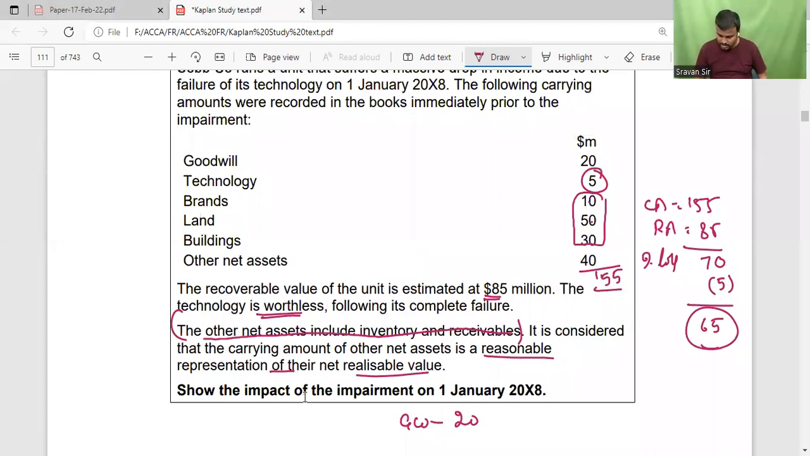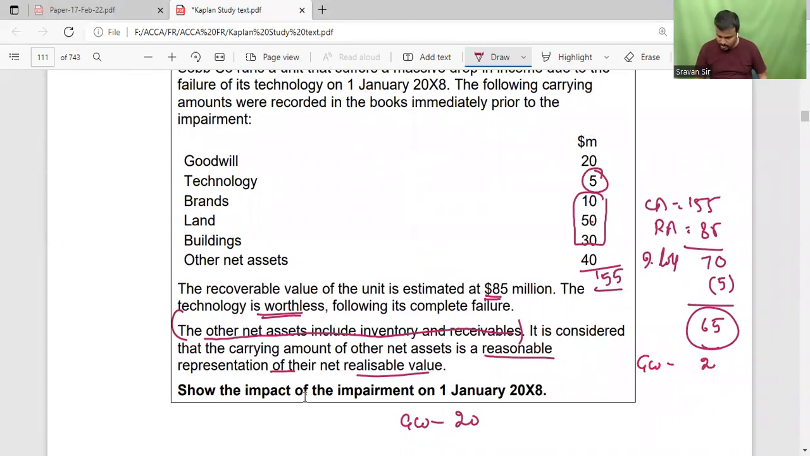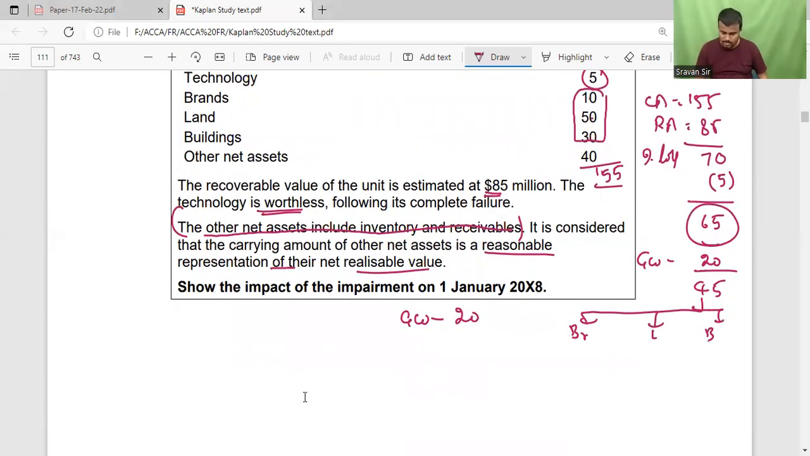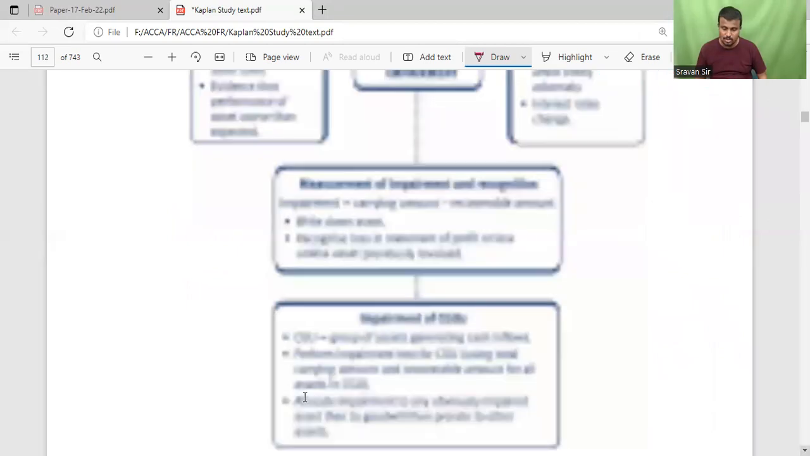So out of the 65, goodwill 20. The remaining 45 is allotted to the others: brand, land, building. In what ratio? 1 is to 5 is to 3, which totals 9. In that ratio, we have to allot the impairment to the individual assets. So this is the impairment loss.